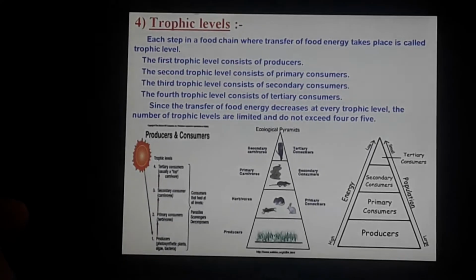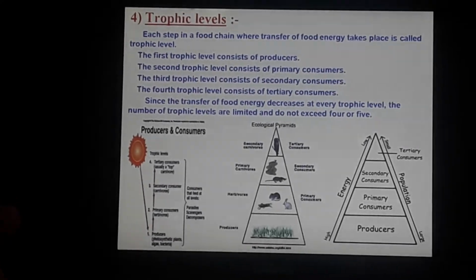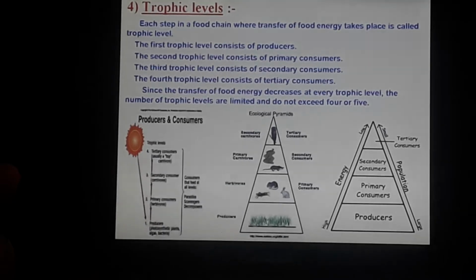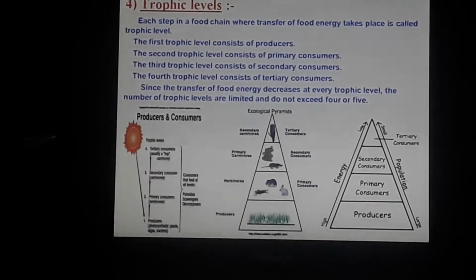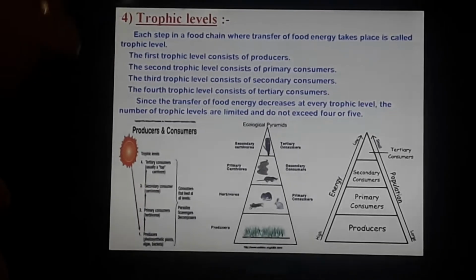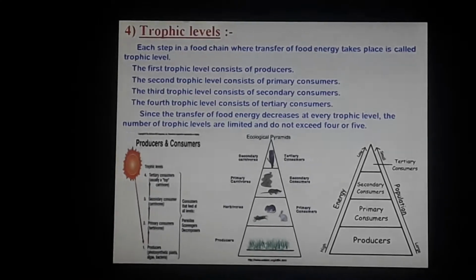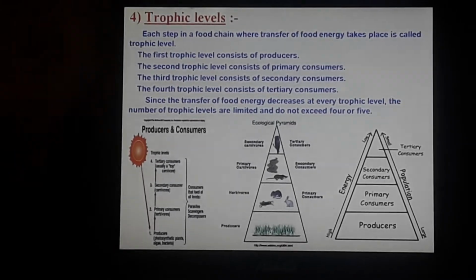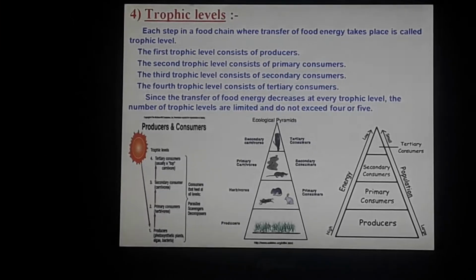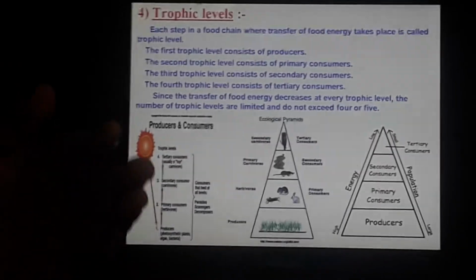So basically it is producer, primary consumer, secondary consumer, tertiary consumer. So now all these levels, the producer, the primary consumer, the secondary consumer, the tertiary consumer, all these are levels, and these levels are called as the trophic levels.